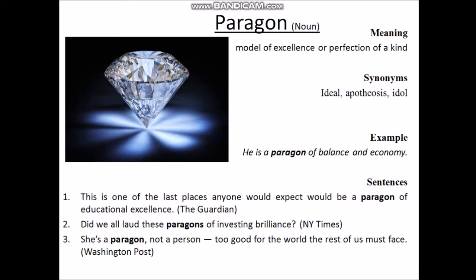So move on to the example. He is a paragon of balance and economy. That means he is the perfect example of balance and economy. See the picture of a diamond. A diamond is a symbol of excellence or perfection. So move on to the sentences.